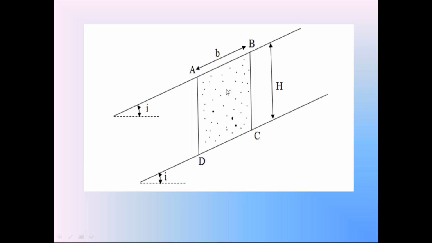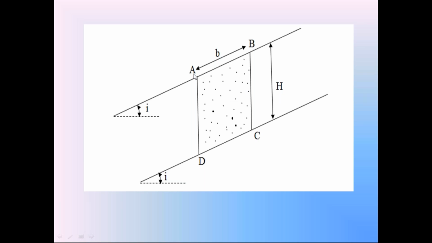Everyone focus on this diagram. Normally we assume the soil prism ABCD is a rectangular prism, so the area is width b into height h. In a rectangle, height h is vertical and width b is horizontal, then the area of the rectangle is width b into height h.